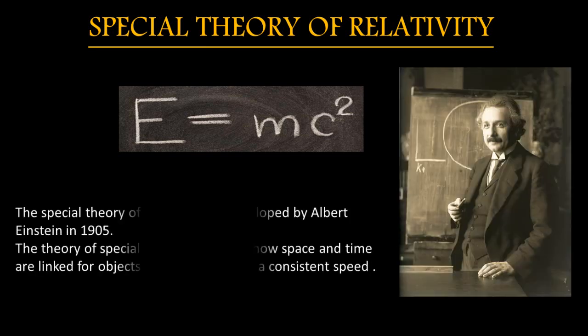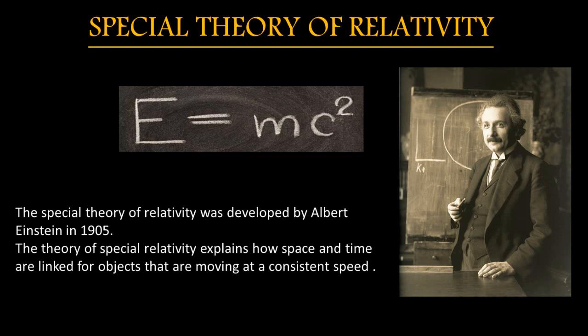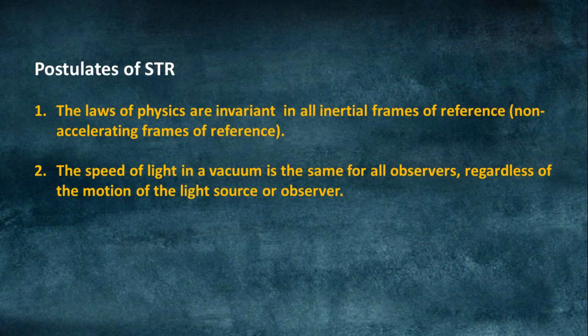So this theory was developed or discovered by the great Albert Einstein in 1905. And what this theory basically tells us is how space and time are related for objects that are moving at a consistent speed. Okay, so this is the special theory of relativity, and these are the basic postulates on which the complete special theory of relativity is based.